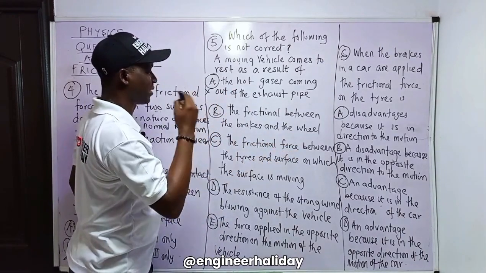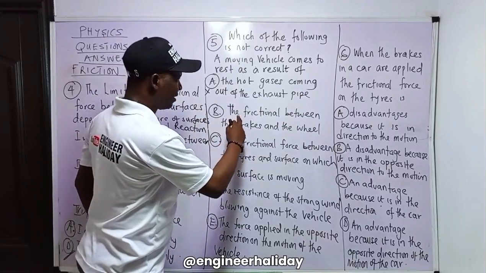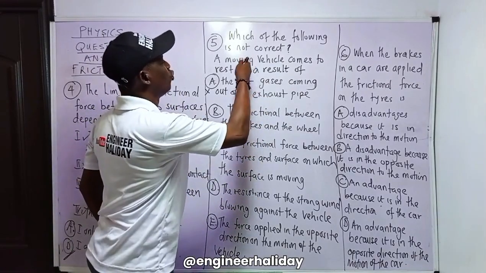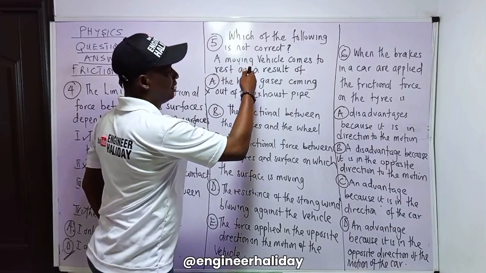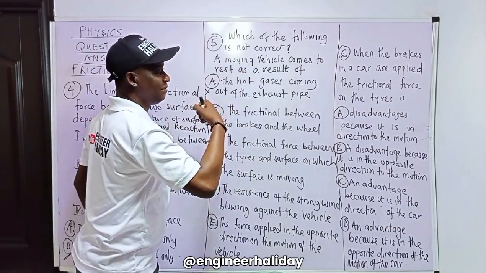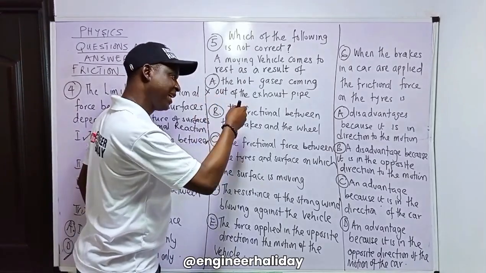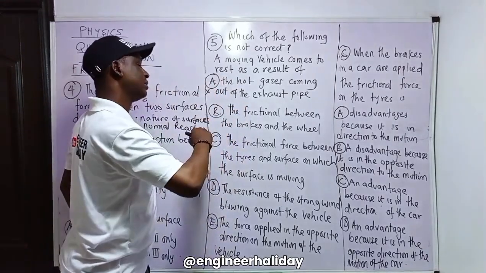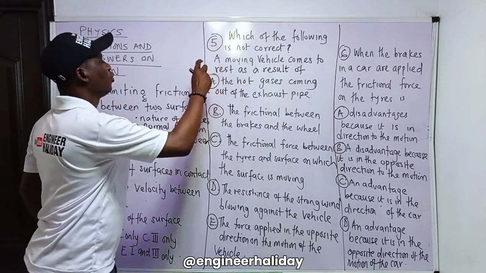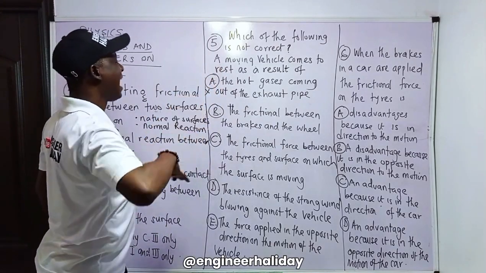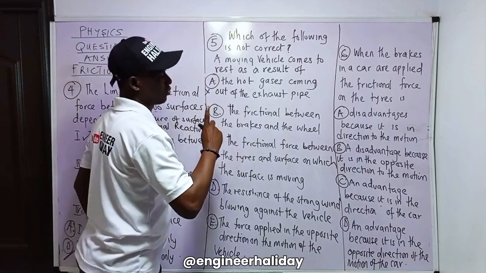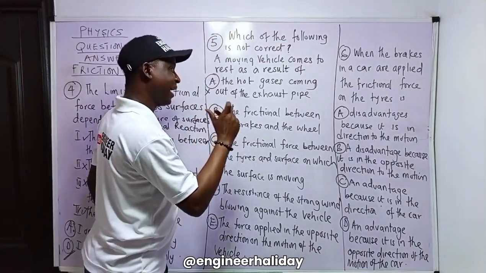For a body to come to rest, there must be friction between the brake and the wheel of the car, and also an interaction between the tire and the road, or the surface in contact. Those are the two factors that will affect a car coming to rest.